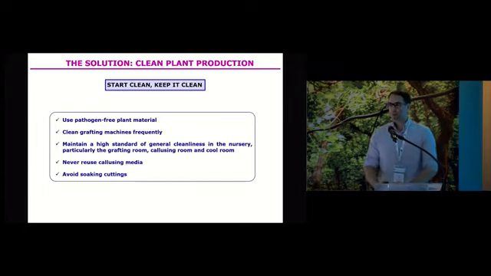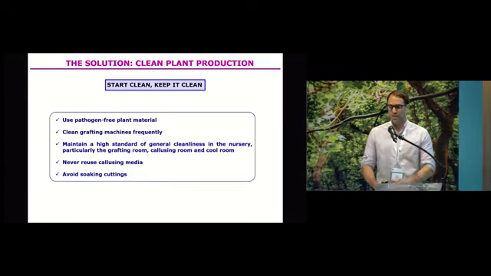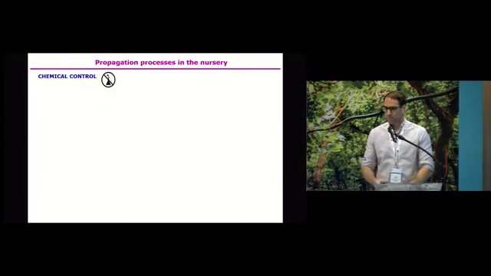Try to use pathogen-free planting material, which is not easy at all. Try to clean grafting machines frequently, and maintain a high standard of general cleanliness in the nursery, particularly the grafting, callusing, and cool rooms. Try to never reuse callusing media, which is a potential inoculum source of these pathogens. Now nurseries are using water with copper, which is much better than peat or other callusing media. And the last one is to try to avoid soaking cuttings in water for long periods of time. Hydration tanks are also a potential inoculum source of these pathogens.